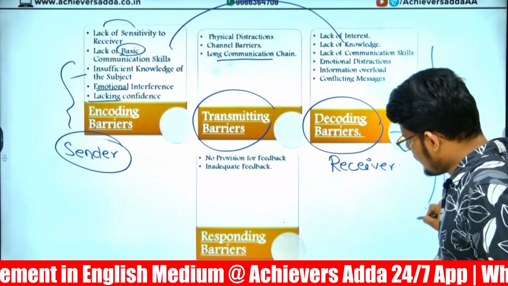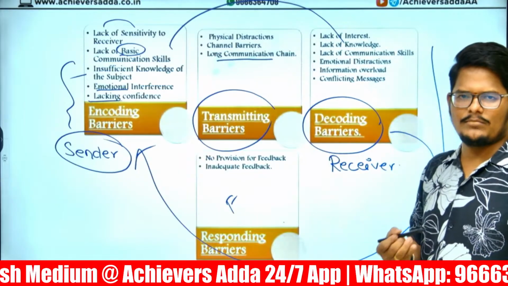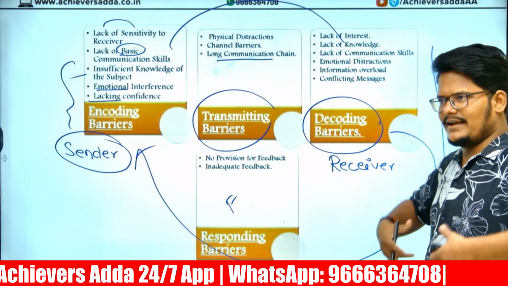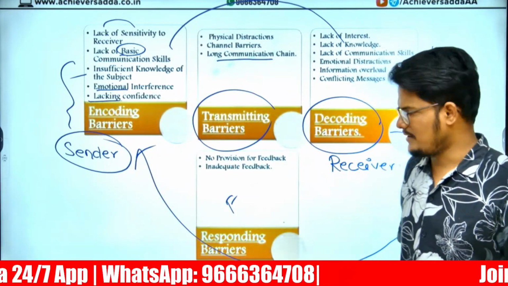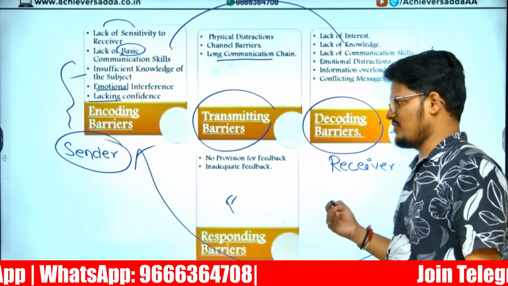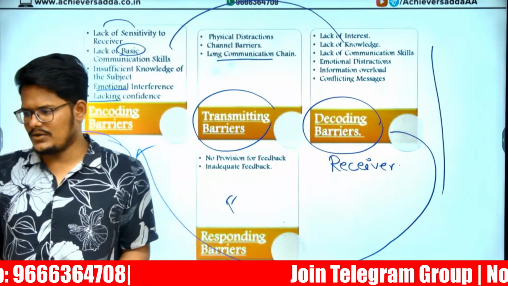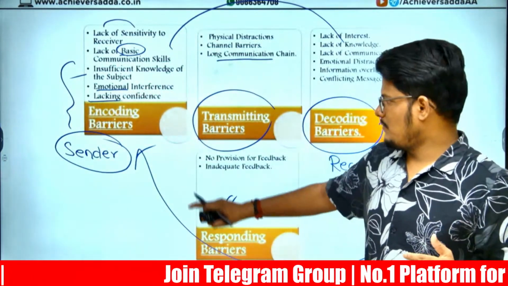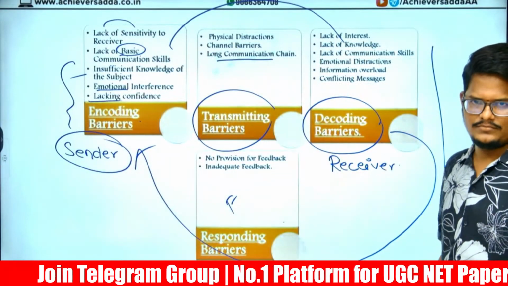After decoding, in giving feedback, whatever problems come, that is the responding barrier. After understanding or misunderstanding, I am not able to respond properly to the sender. So no provision for feedback, or even if you give feedback, it is not in a proper way, or inadequate feedback. These are the questions: morning shift of 25th June, evening shift of 25th June. Yesterday.